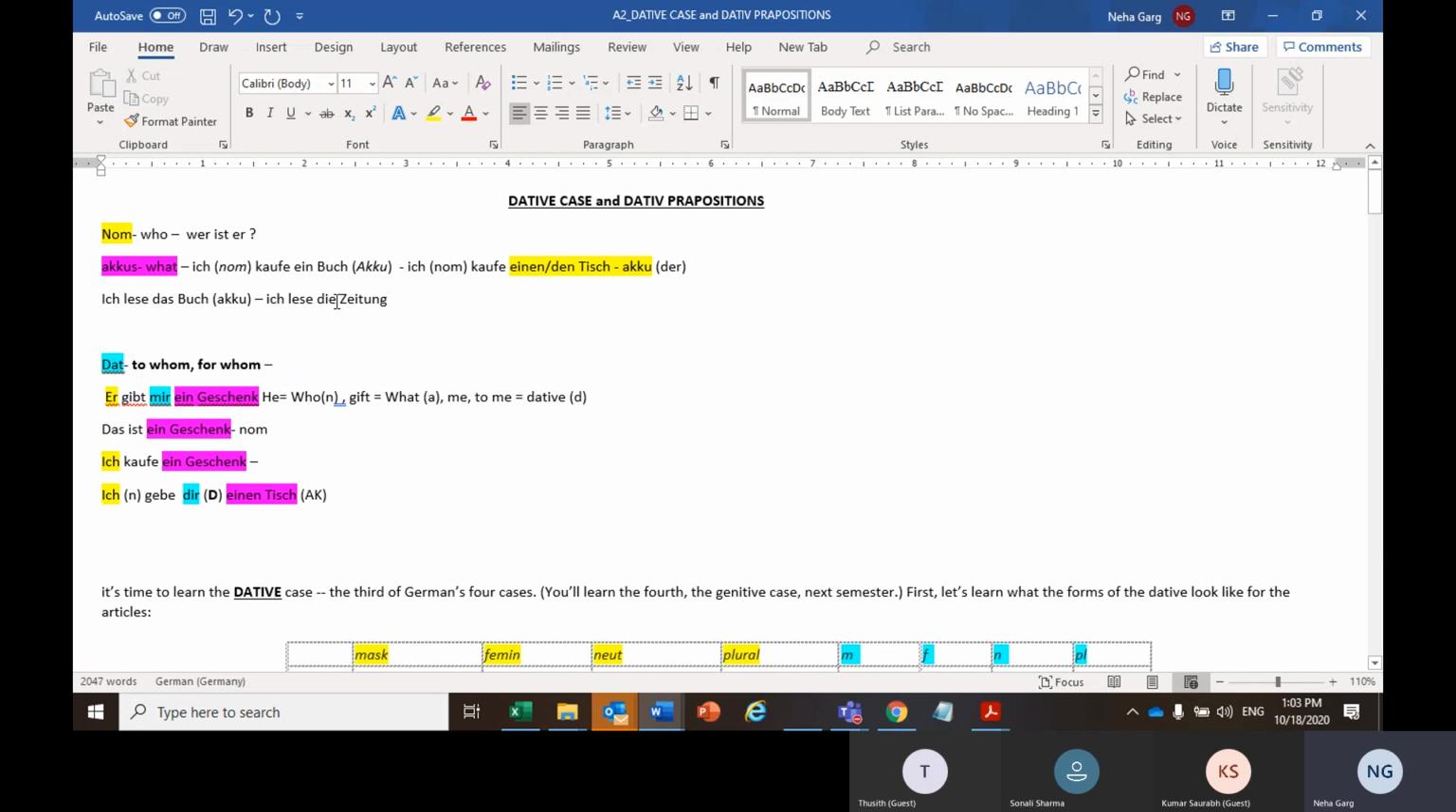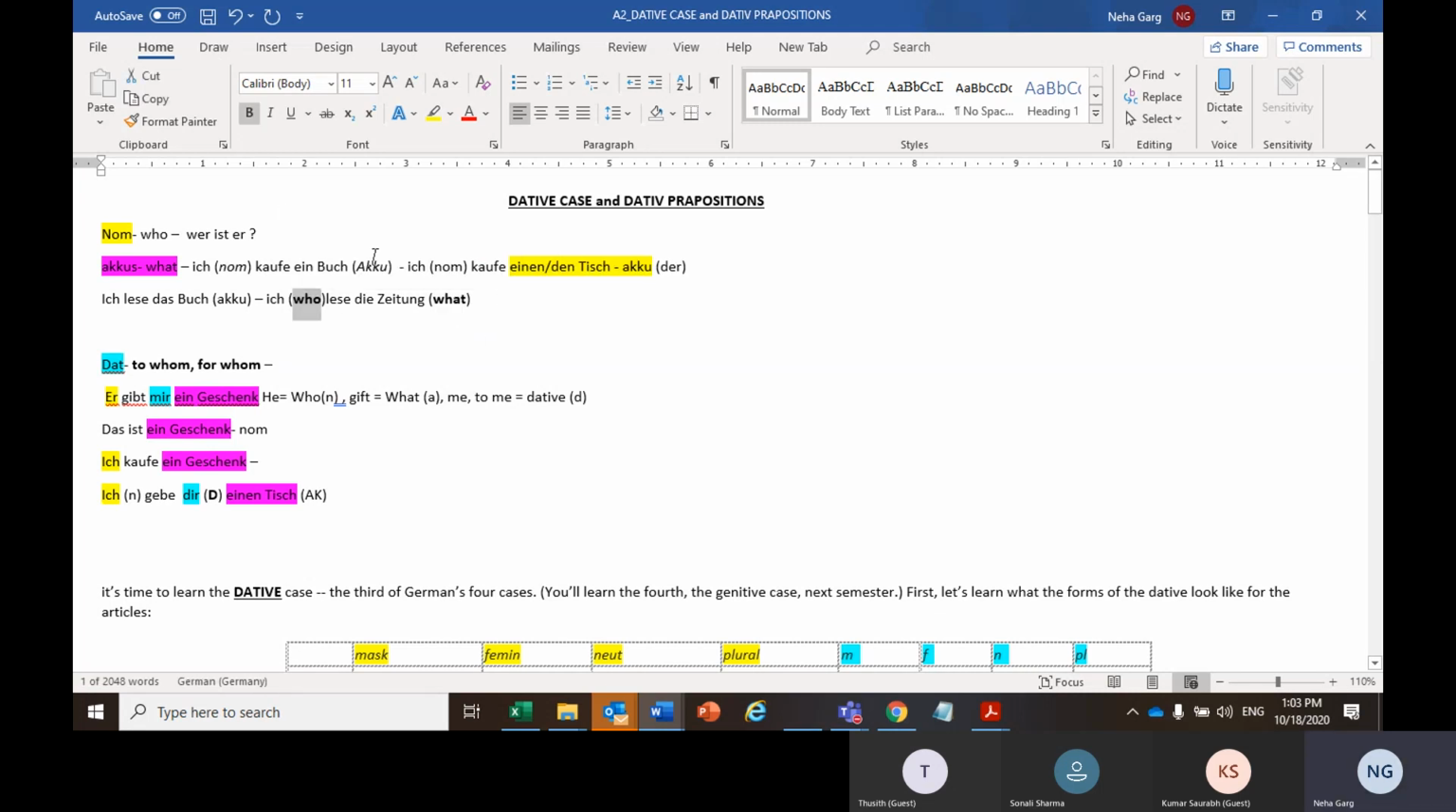Zeitung is the Zeitung, and that is my "what" in this particular sentence. So that will remain the only. Who is reading the Zeitung? Who is reading the newspaper? I. And what am I reading? Die Zeitung, the newspaper. So ich is my "who" in this sentence, and then Zeitung is my "what" case in this sentence.